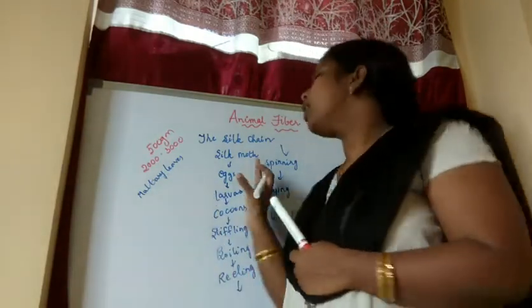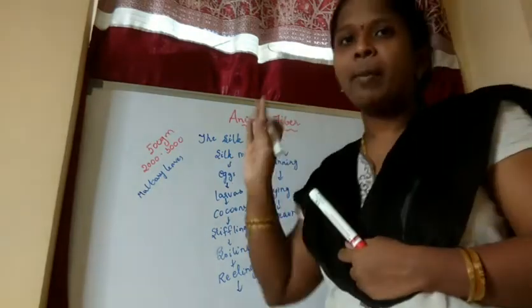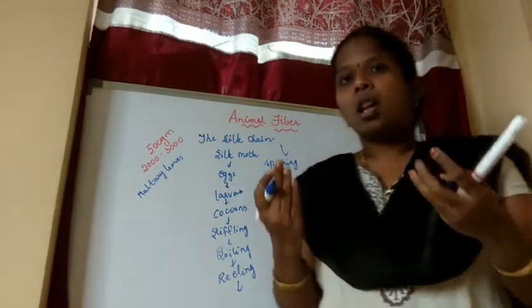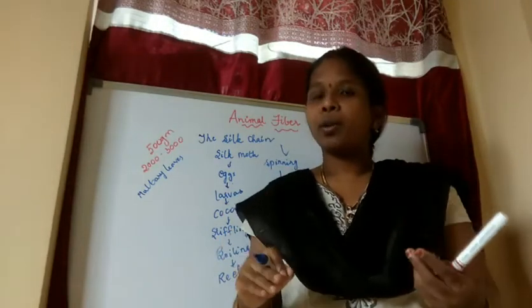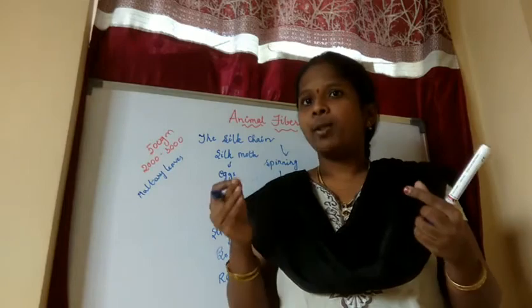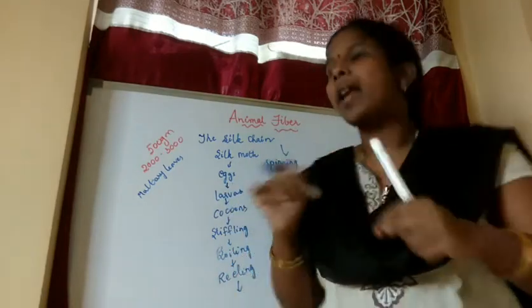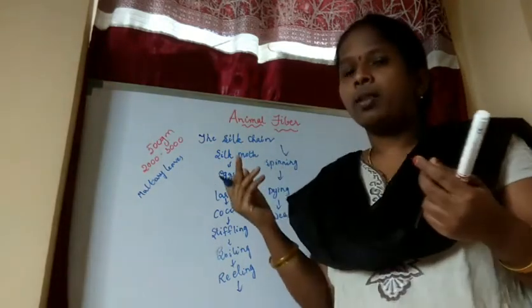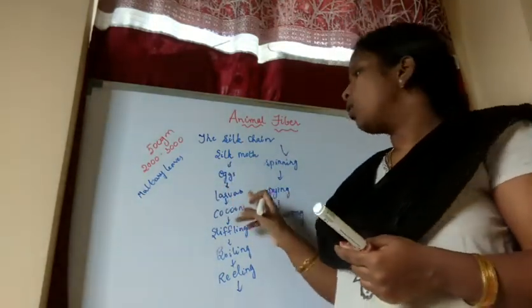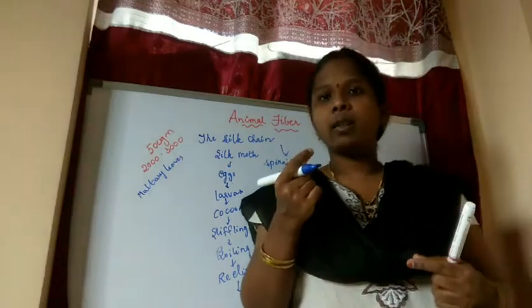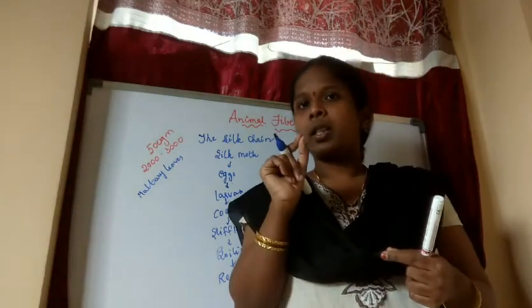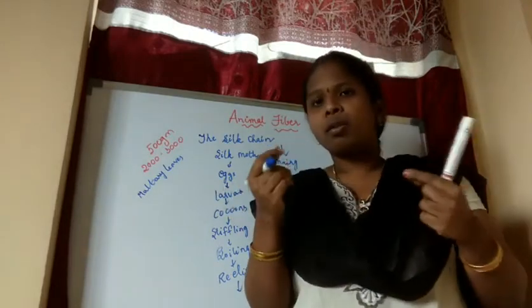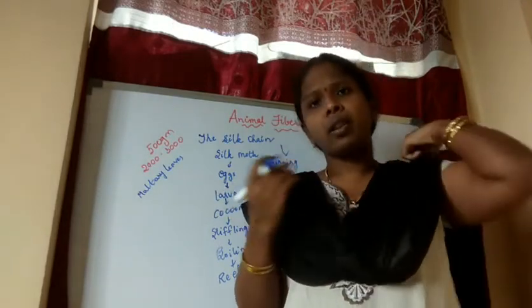So we have learned these stages, and you have to remember them. If you remember these stages, then we can tell a story in an easy manner. Also if you get any question, for example, what is stifling? If you go through this stage, we will get eggs, the eggs which are laid by them. Larvae: from the eggs we will get some small worms, which come out. They are called larvae. Cocoons: after the stage of larvae, they will get the cocoons.